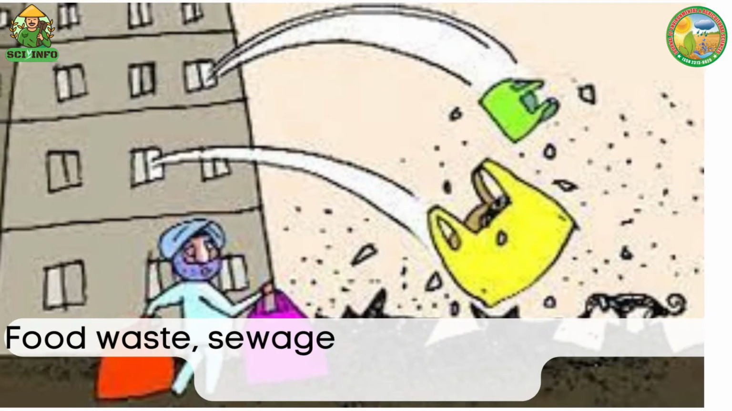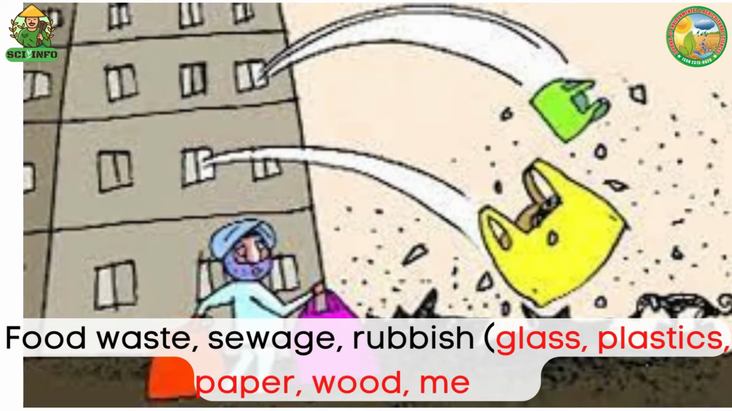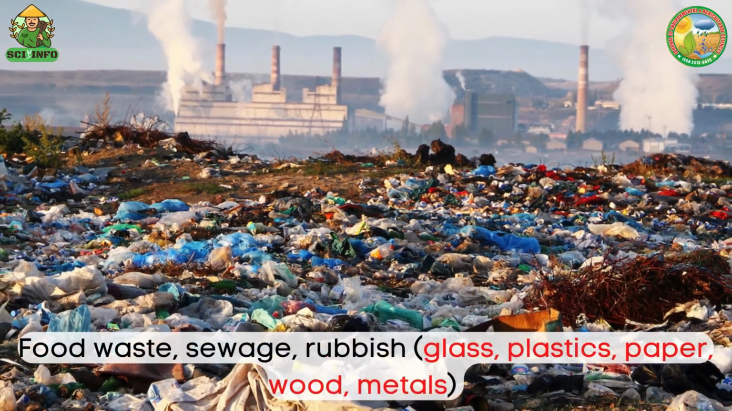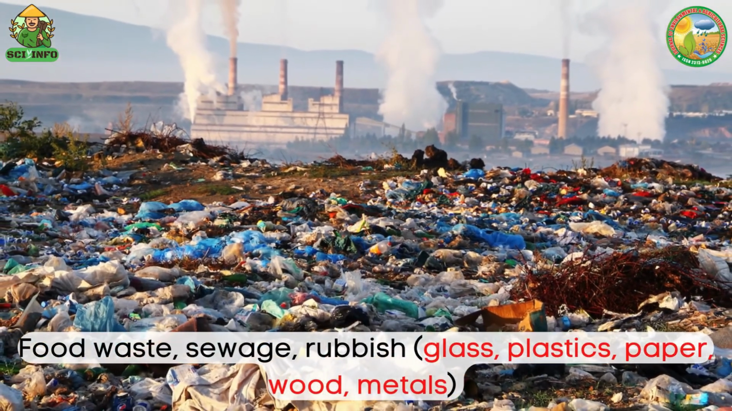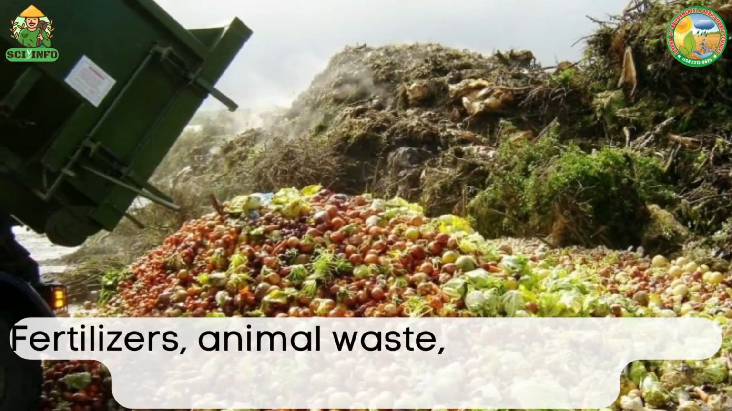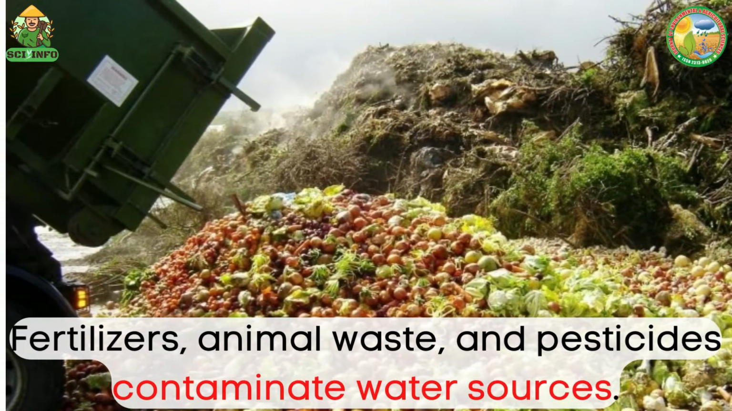Domestic waste: food waste, sewage, rubbish like glass, plastics, paper, wood, metals. Industrial waste: heavy metals, heat, inert or water, and acids. Agricultural waste: fertilizers, animal waste, and pesticides contaminate water sources.